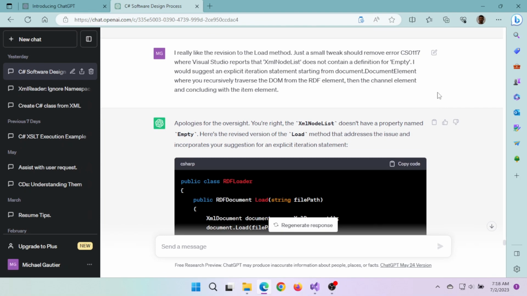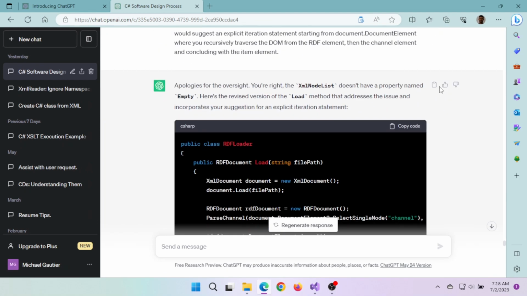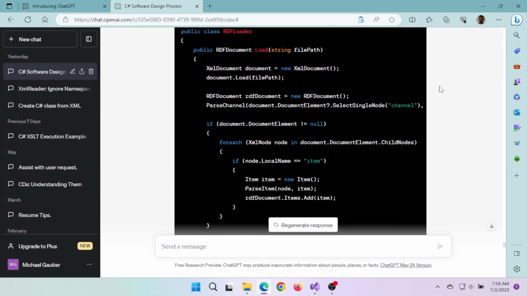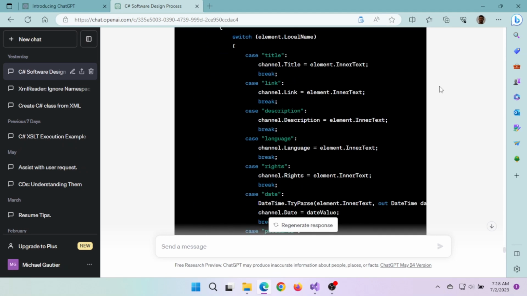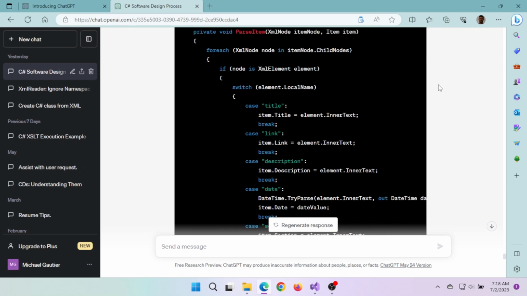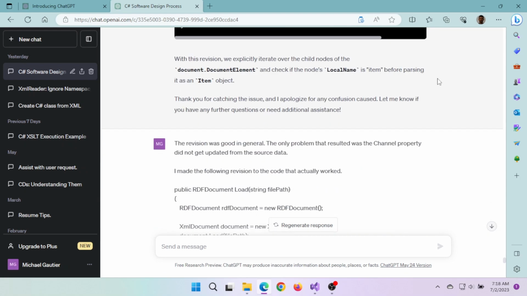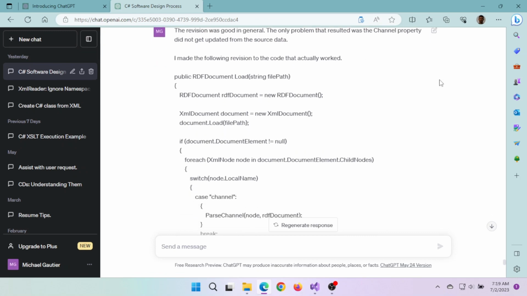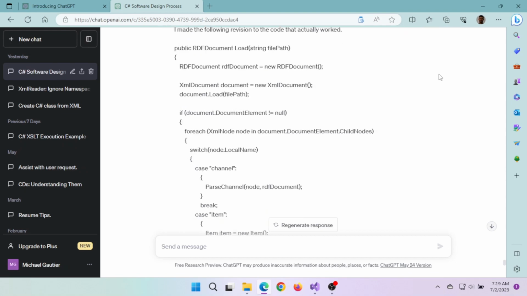So I hope you found this interesting. I hope you found this informative. And I will continue to use ChatGPT to move forward this project that I am talking about in these other videos about WPF and SQLite, now that I see how I can better put it into practice. And I foresee myself being able to use ChatGPT to accelerate my software development in the future and to achieve remarkable things.